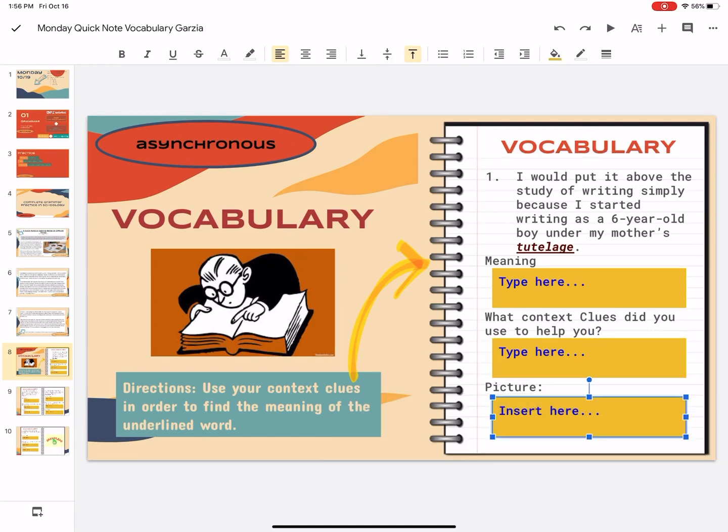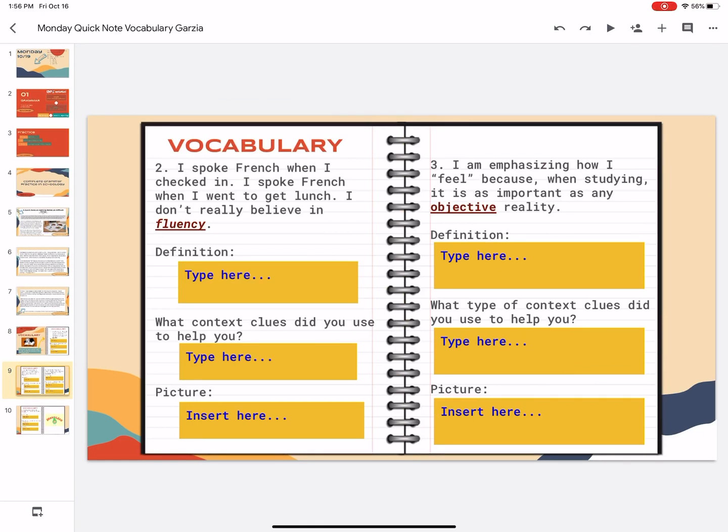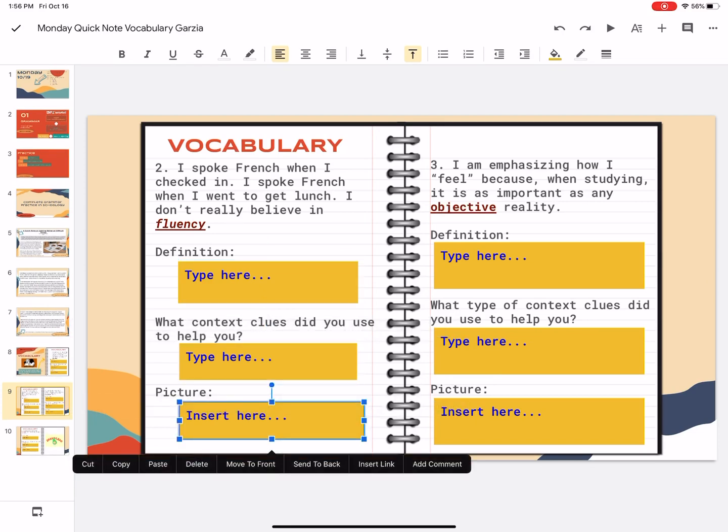And then you're going to go and find a picture that represents the word tutelage to you, and you're going to copy and paste it in here. You're going to do the same thing for the word fluency: I spoke French when I checked in. I spoke French when I went to get lunch. I didn't really believe in fluency. Same thing, definition. What context clues helped you? And insert the picture here.